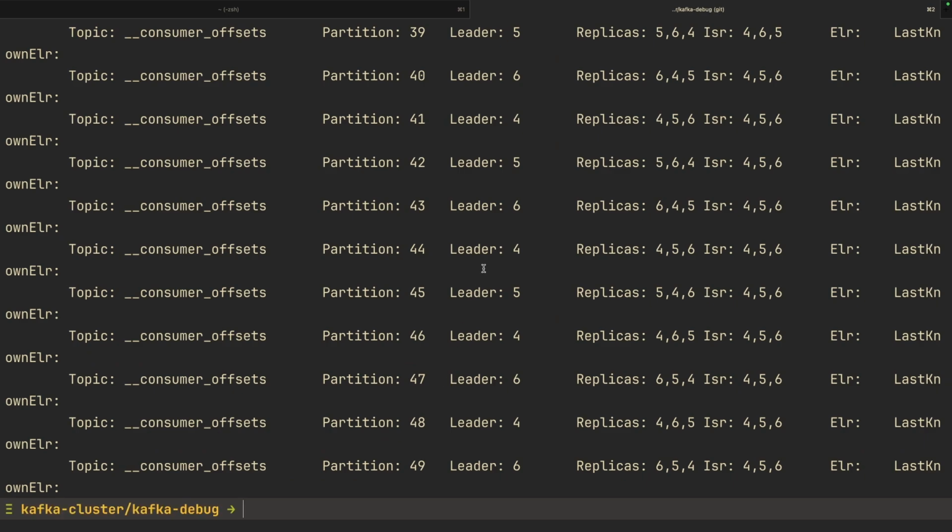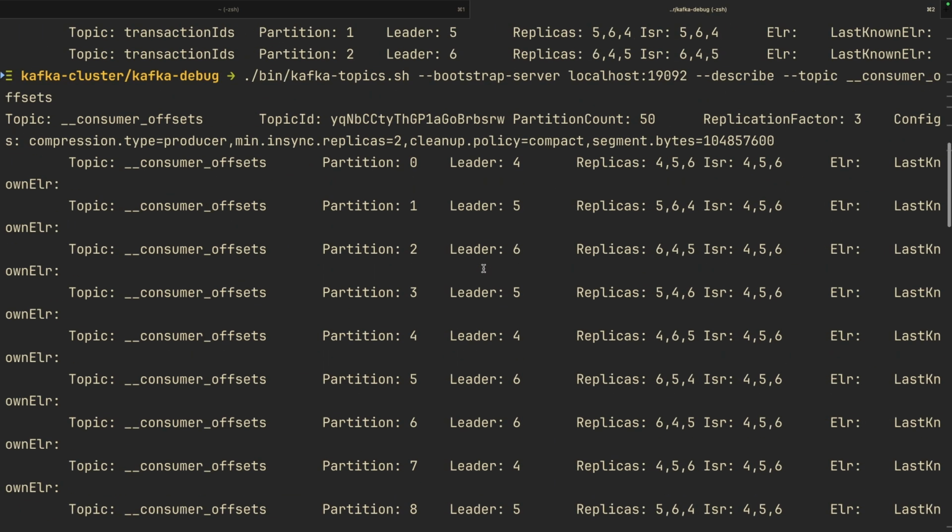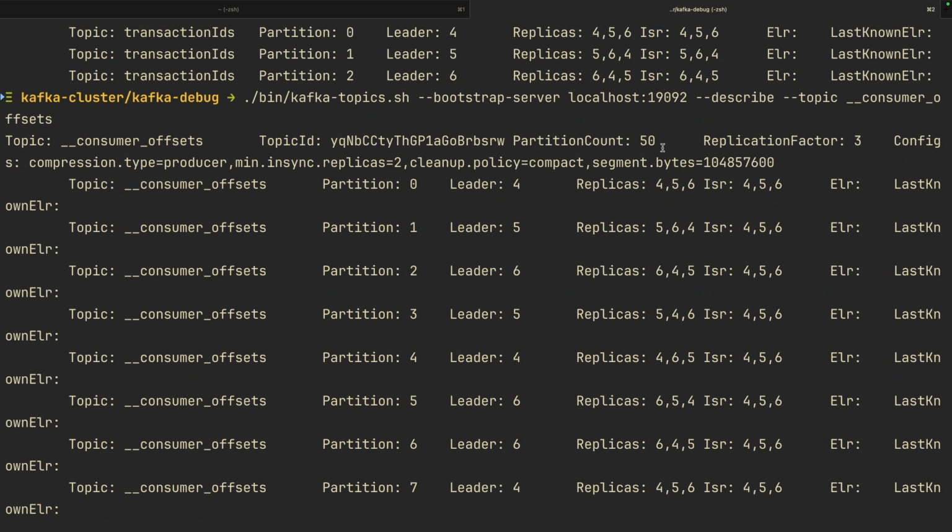So we are checking, it always has a lot of partitions. You can see we have 50 partitions in this topic. We have 3 replicas and then minimum in sync replicas of 2. So we are good to go.